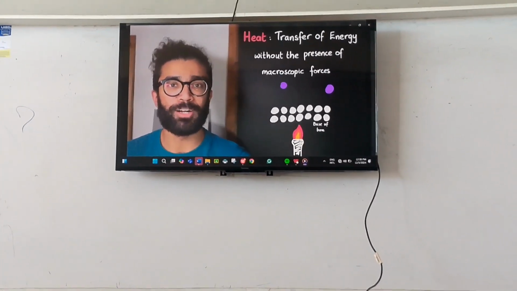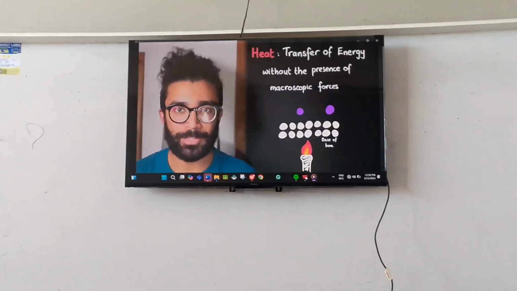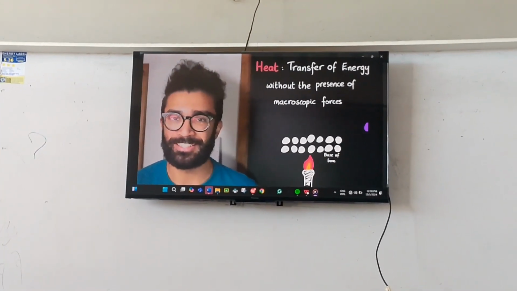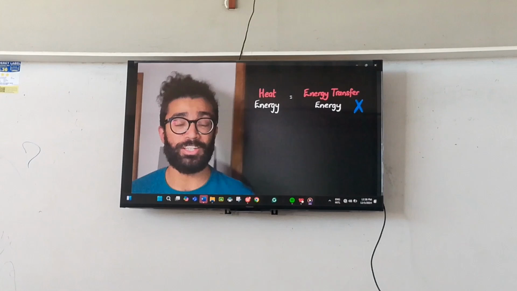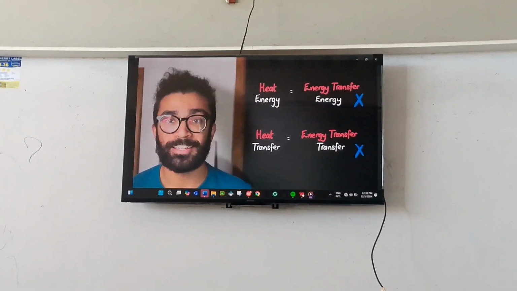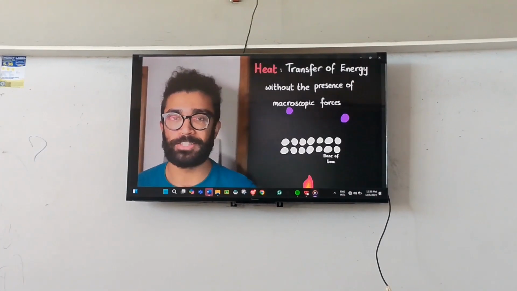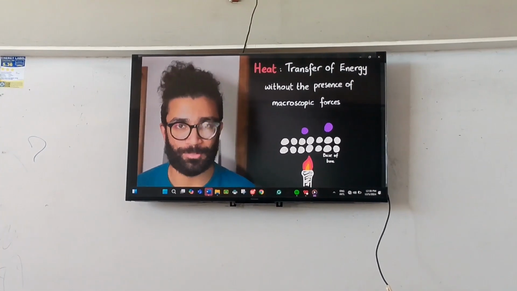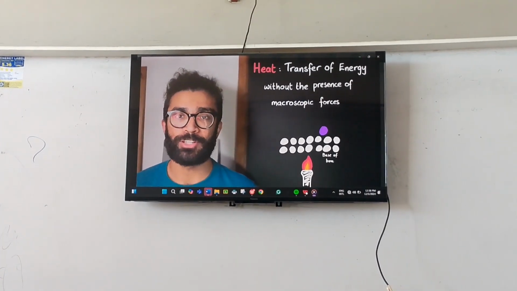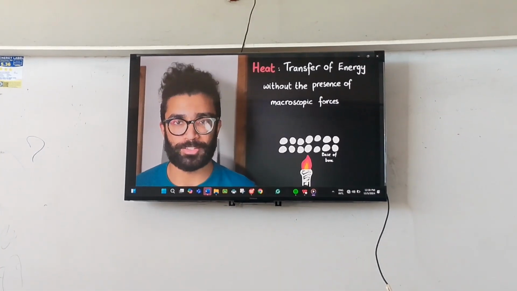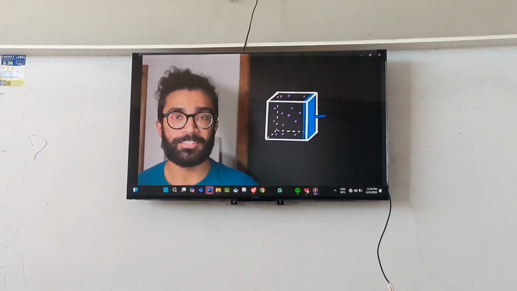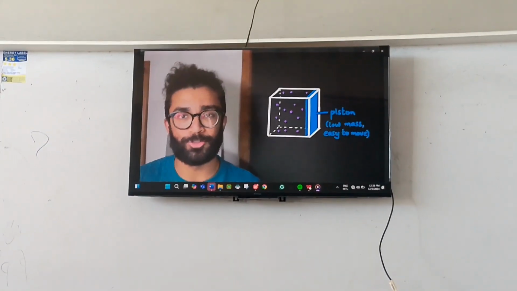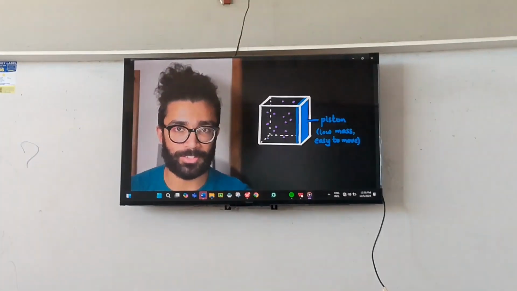And so the two main things to remember about heat as defined in thermodynamics: firstly, it is a transfer of energy, which is why often it doesn't make sense to say things like heat energy or heat transfer. And secondly, heat is the transfer of energy either to or from our system without any macroscopic or large-scale forces being present. An example of an energy transfer with macroscopic forces present is the following. Let's imagine that instead of one of the walls of our container, we now have a piston. And as the gas particles move around, they exert a force on this piston.